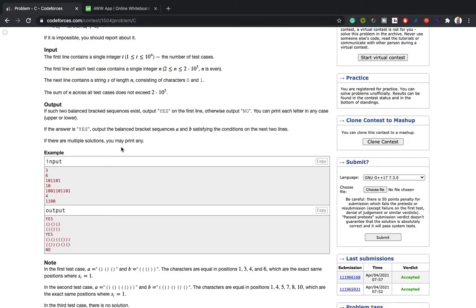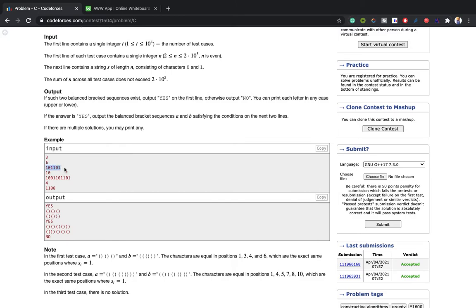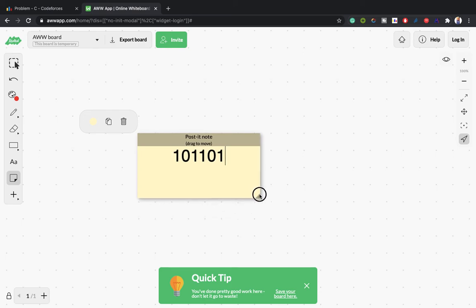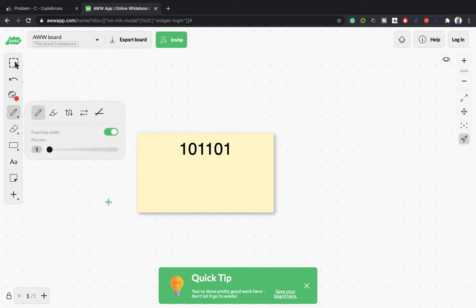Let's explain with an example. I took this example. Because we need balanced parentheses, we have to put the same in A and B if we got 1, and different in A and B if we got 0. So let's handle the cases separately, for the ones and zeros.